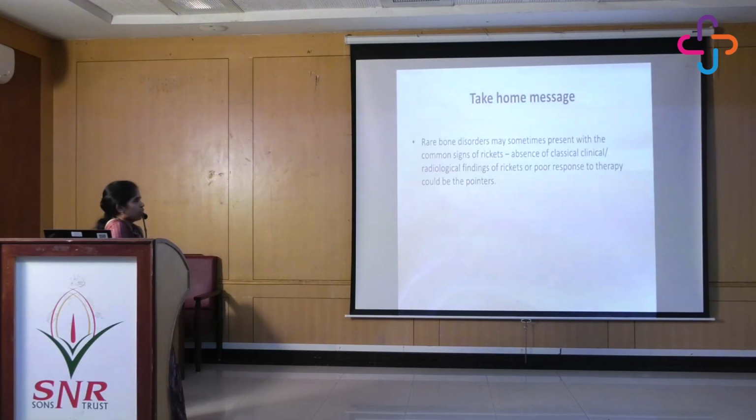So the take-home message is that rare bone disorders may sometimes present with common signs and symptoms of rickets. So if there is an absence of classical clinical and radiological findings of rickets, or if there is poor response to therapy, we should become cautious and start thinking of other things. So we modify the thought now. We say when we hear hoofbeats, you think of horses, but be prepared for zebras. Thank you.